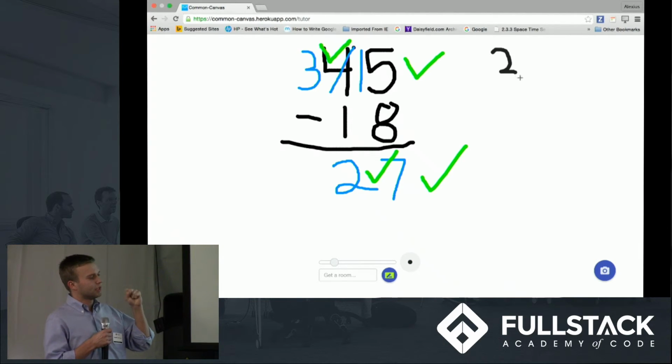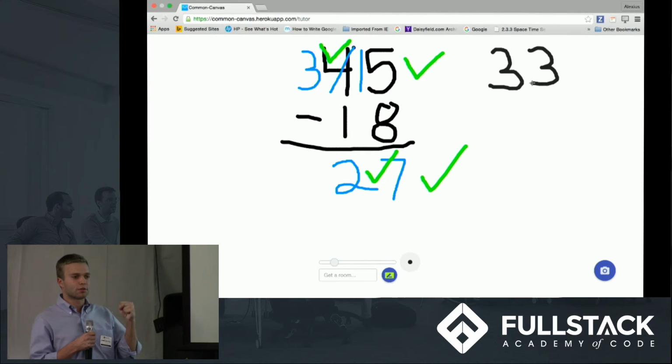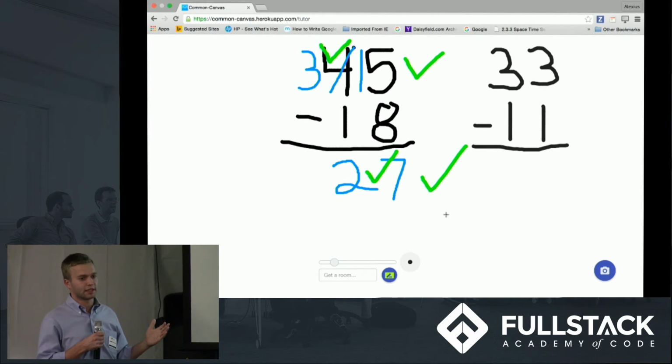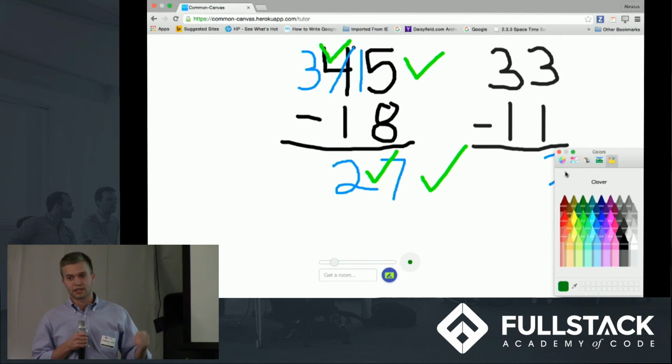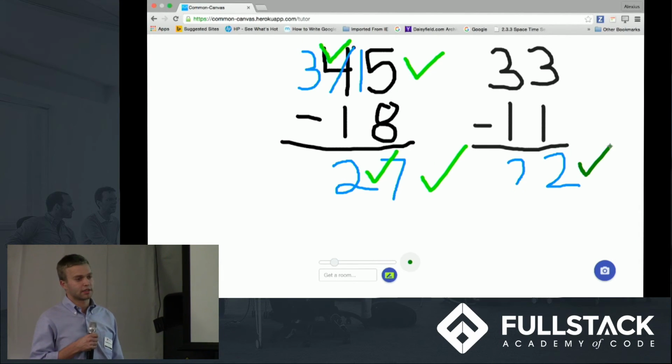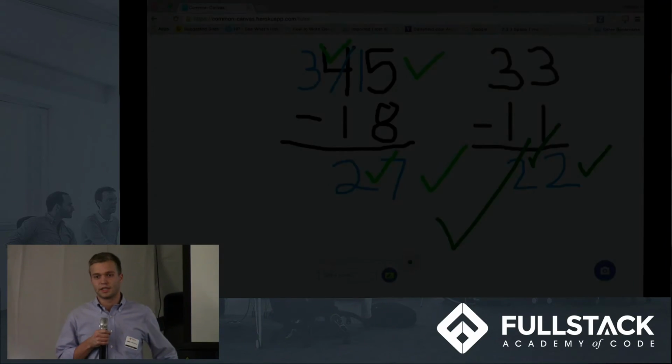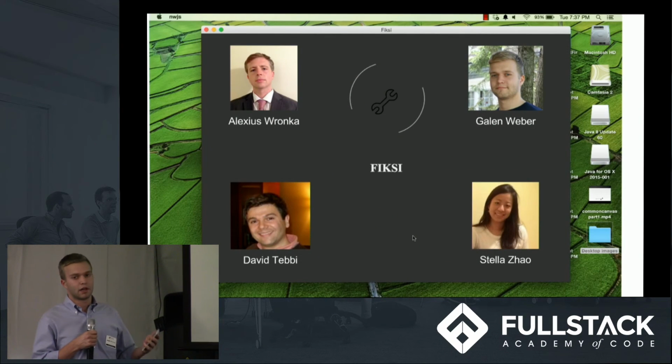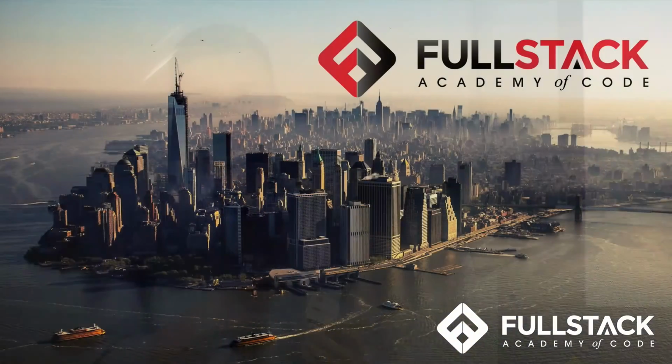Because the amount of data that we're actually transferring is so small, what you notice is that you can have lots of users drawing lots of lines simultaneously with very little impact on performance. So it's really a seamless experience. Now, the last thing that I want to mention is that we put in a lot of work making Common Canvas function not only across browsers, but across devices. So we hope you'll check it out on your smartphone at commoncanvas.io. Thank you.